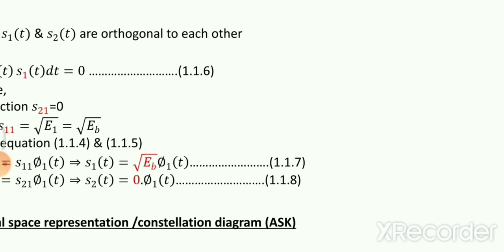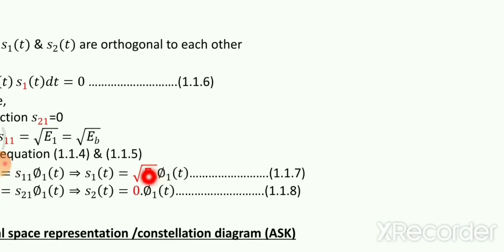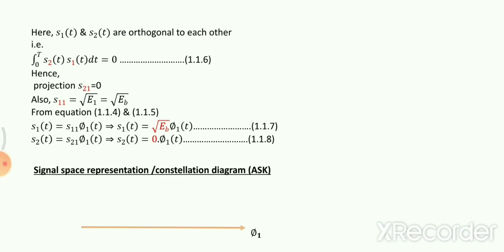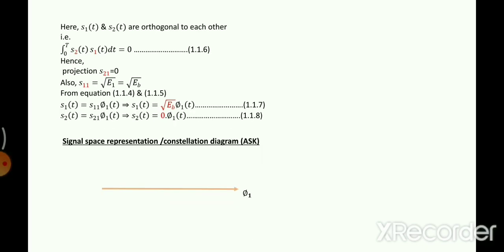As you can see here, root of EB is the coordinate of the first signal, and 0 is the coordinate of the second signal. So I'll place the coordinates on this line. For S1, the coordinate is root EB. For S2, the coordinate is 0. So this is the signal space diagram, one dimensional, for ASK. Okay, so the first topic is covered like this.